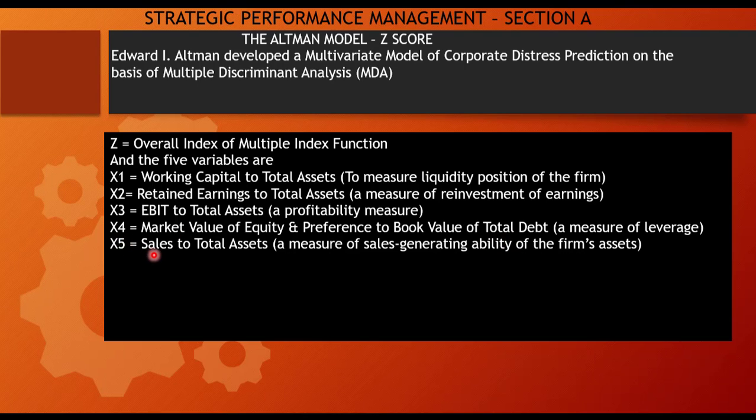X5 is equal to sales to total assets. This represents a measure of the sales generating ability of the firm's assets, which means how much sales the company is able to generate out of the total assets of the company.